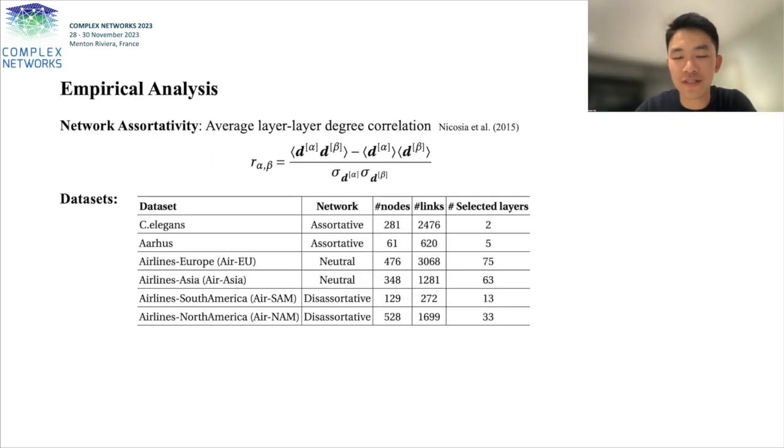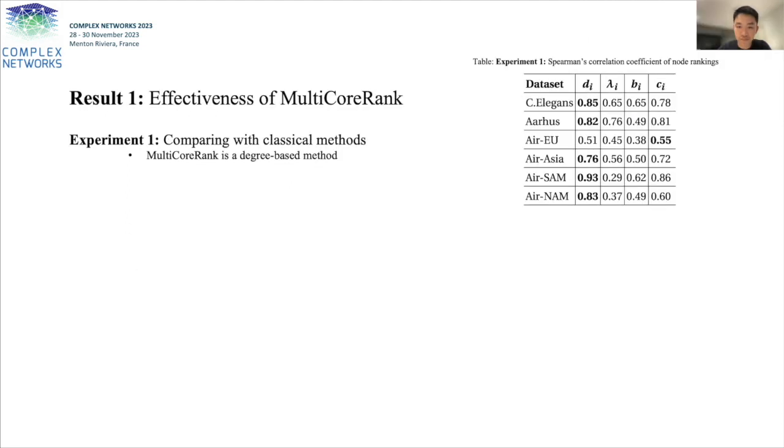For our empirical analysis, we use the average layer-to-layer degree correlation proposed by Nicosia in 2015 to measure network assortativity. For the dataset, we used open source undirected multiplex networks. We found that our method correlates the most with overlapping degree. This is justifiable since K-core is obtained by removing nodes that no longer satisfy the degrees given by a coordinates vector, leaving only the nodes with higher degrees. Hence, our method is also based on the degree of a node.